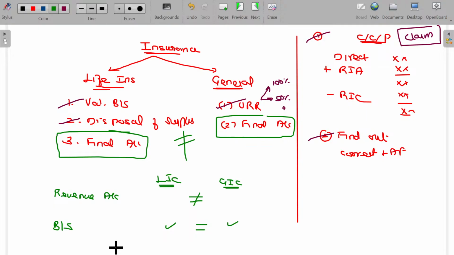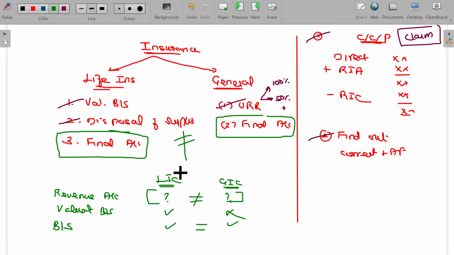And along with the revenue account, valuation balance sheet is also prepared. Valuation balance sheet is prepared for LIC. It is not applicable for GIC. And a small difference is there between the revenue account of LIC as well as the revenue account of GIC. This may be totally different.